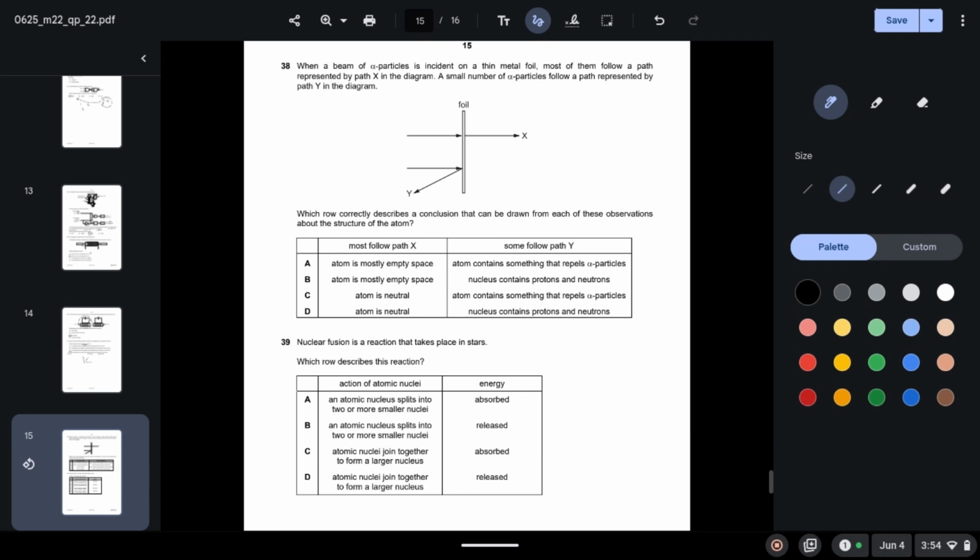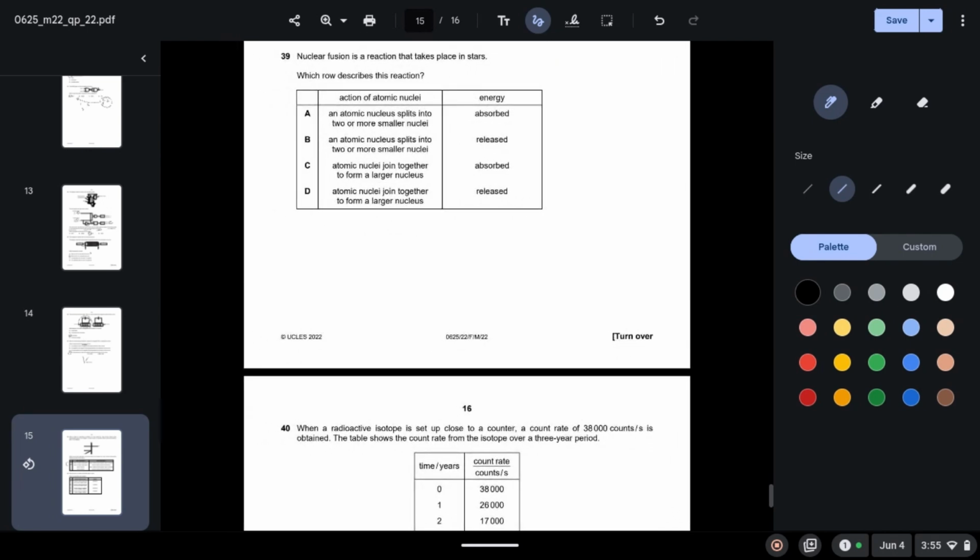We know that this is because most of the atom is empty space. So it is either A or B. Some follow path Y. This is because the atom contains something that repels alpha particles, which is correct, because the atom contains electrons which repel the alpha particles. So A is your correct answer.